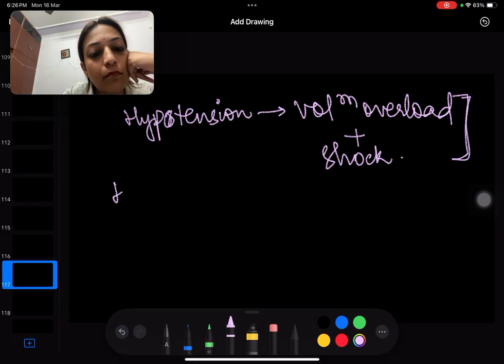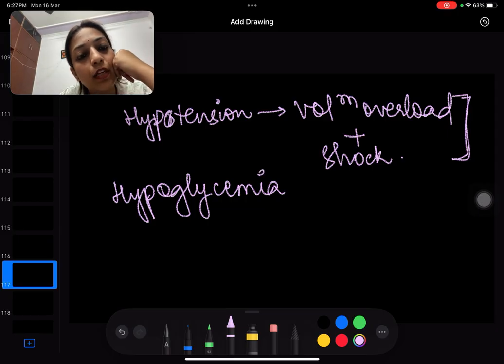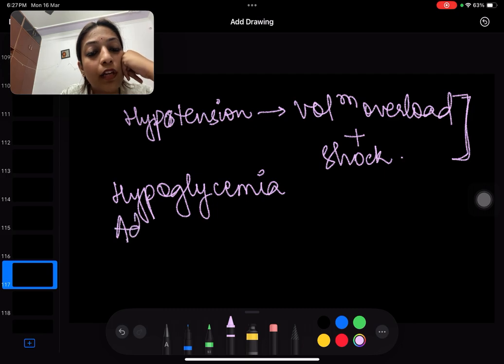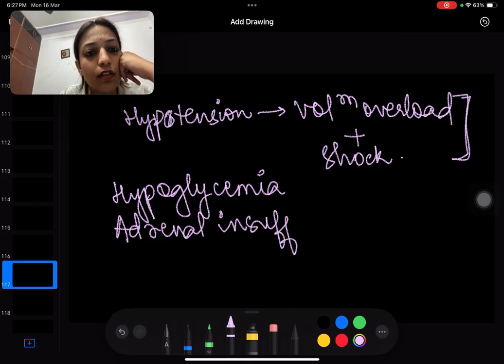Apart from this, there can be hypoglycemia also, because synthetic function of liver is gone, so it causes a lot of hypoglycemia, recurrent hypoglycemia also. Then there can be adrenal insufficiency. So all of this is also a clinical feature of acute liver failure.